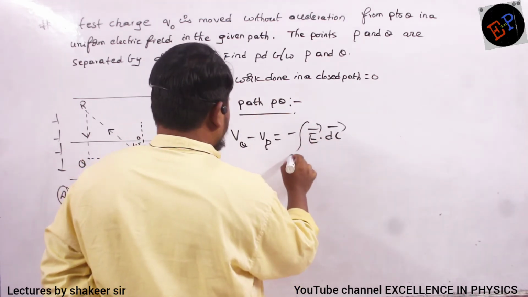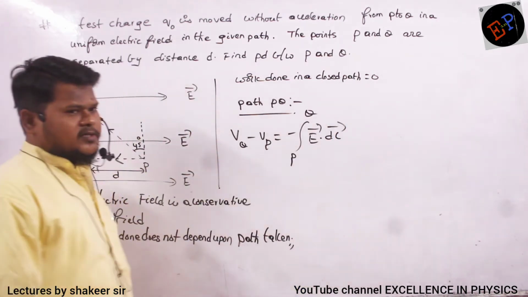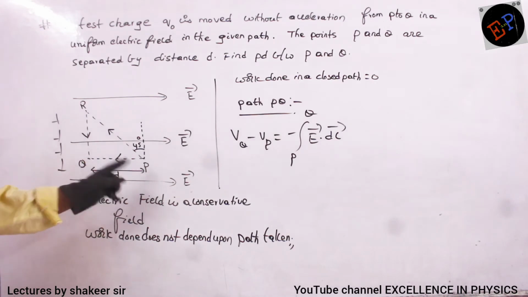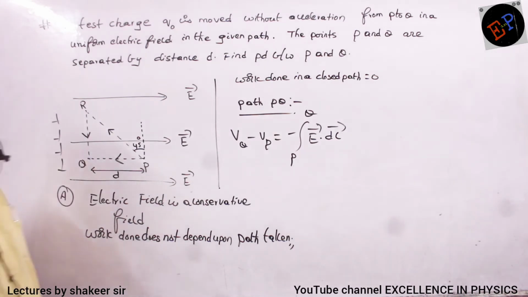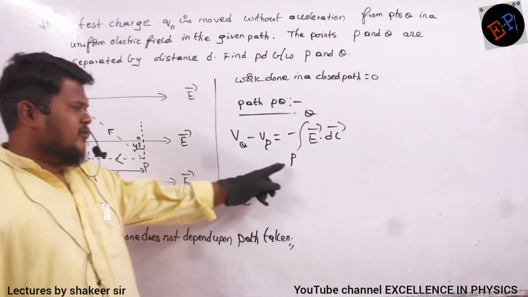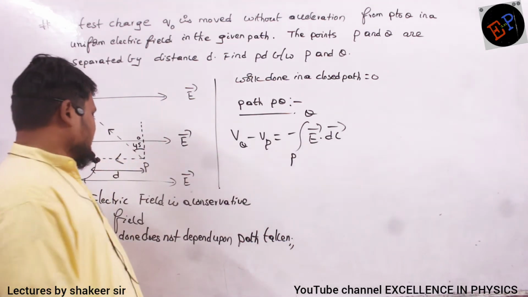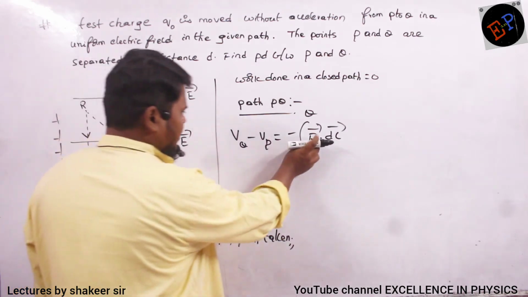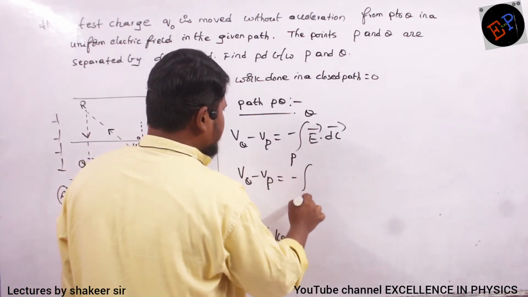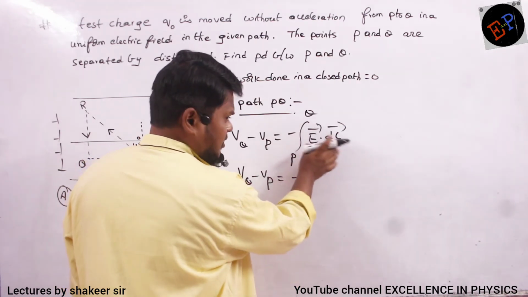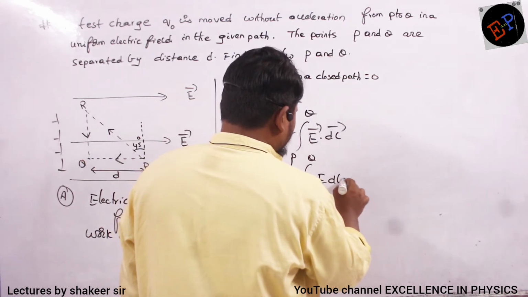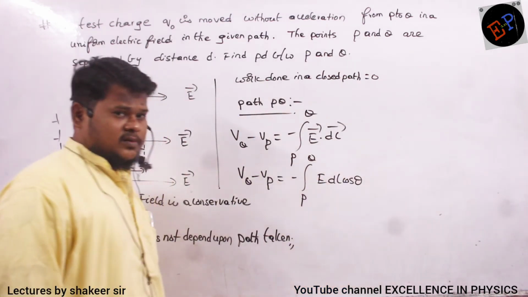And from where am I moving? From P to Q. This is how I can write the relation, no? Already we studied: VQ minus VP, final point minus initial potential, is equal to negative integration of E dot DL, and I am moving from P to Q. Clear? Now, what is meant by E dot DL? Dot product, no? What is the scalar form of the dot product? E DL cos theta. That's all.